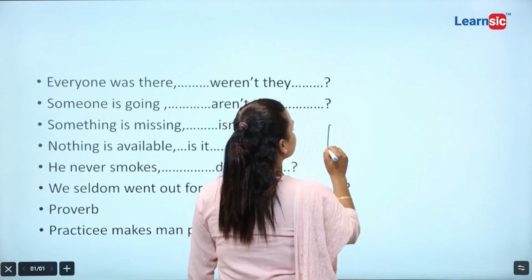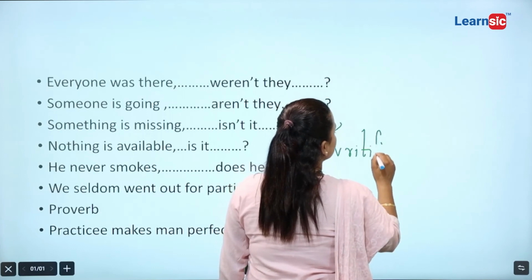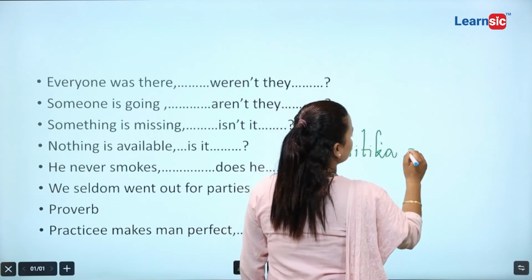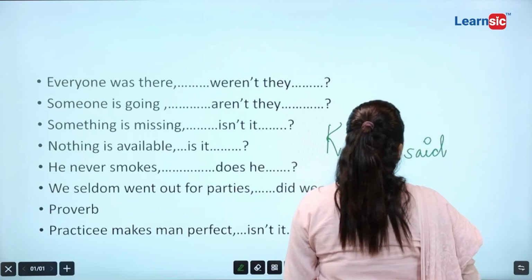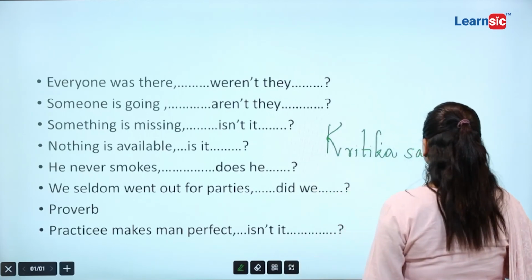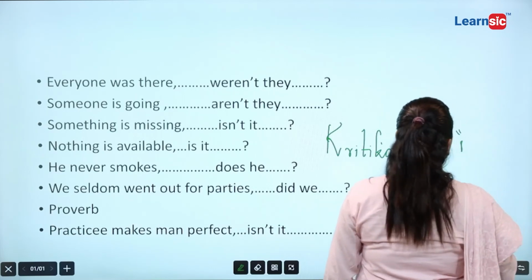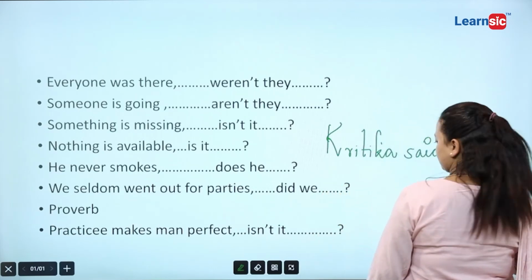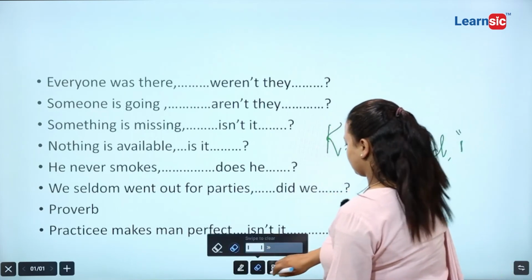Kritika said, neither of the chairs is broken.